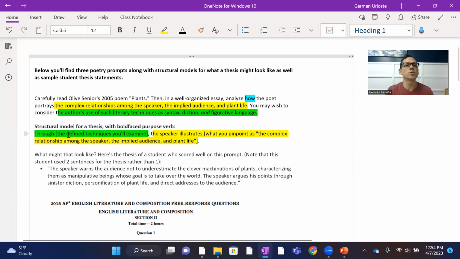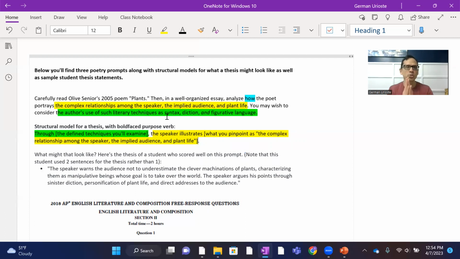This is the textual focus through these particular techniques, and here's the claim. Now, in terms of the techniques, they're asking you to consider things like syntax, diction, and figurative language. You don't have to consider all three. You could do two of those. It could be diction and figurative language, or syntax, which means sentence structures, and figurative language. But do work from the ones that they suggest.